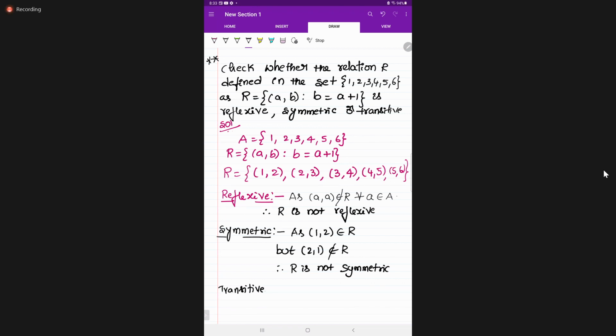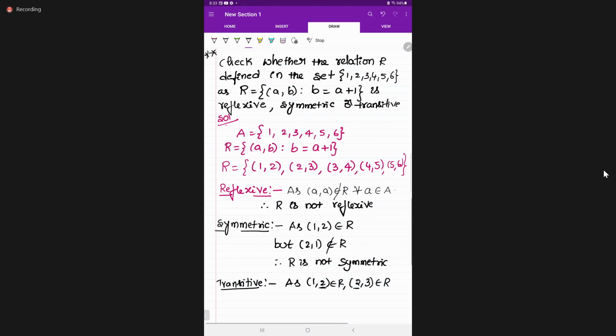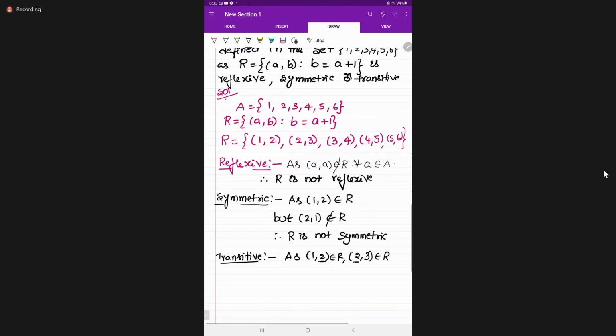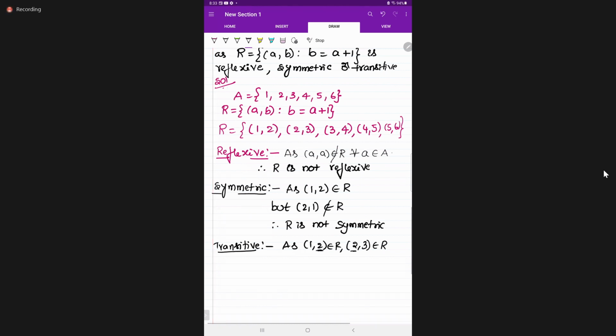Transitive: (1, 2) belongs to R. Next, another element, the continuation element you have to write: (2, 3) belongs to R. But (1, 3) does not belong to R. Very good. So therefore R is not transitive.